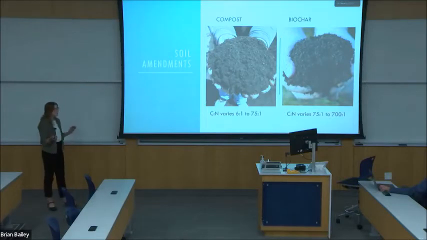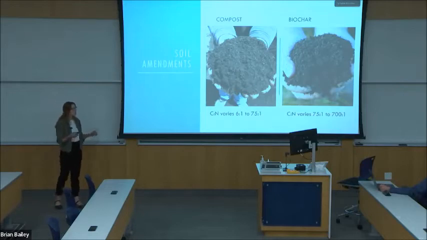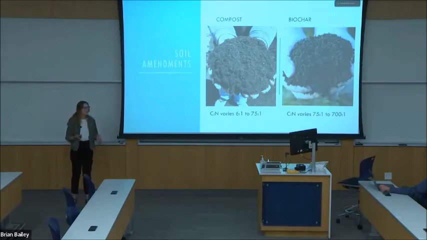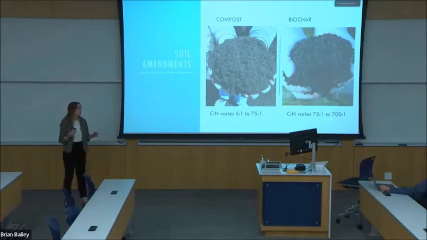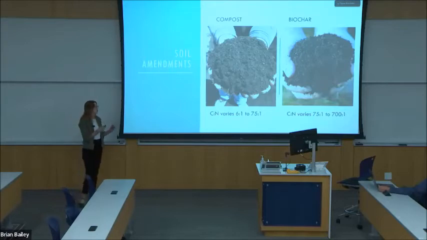So the two soil amendments that I'm talking about are compost and biochar. So compost is a recycled waste material that's rich in nutrients that's been decomposed by organisms. It can come from a variety of sources such as food waste, yard waste, or composted manure. Biochar is a charcoal produced through pyrolysis, and it's very rich in carbon. It can also come from a variety of sources such as specific tree species, grasses, and agricultural waste. The chemical composition of both these amendments can vary greatly dependent on their source origin.